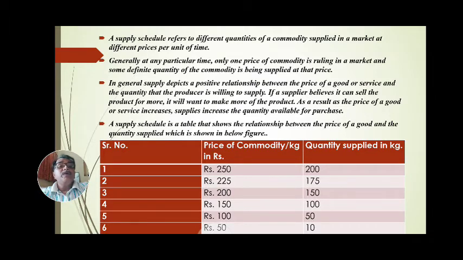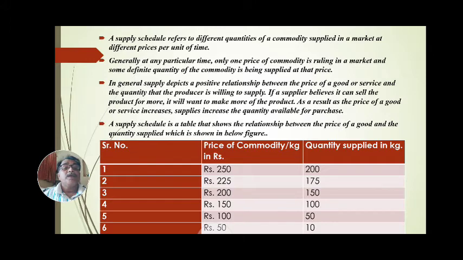Generally, at any particular time, only one price of a commodity is ruling in the market and some definite quantity of the commodity is being supplied at that price. In general, supply depicts a positive relationship between the price of a good or service and the quantity that the producer is willing to supply. If a supplier believes it can sell more of the product, it will want to make more of it. As a result, as the price of a good or service increases, the quantity supplied increases.